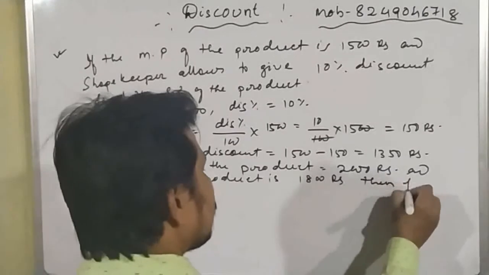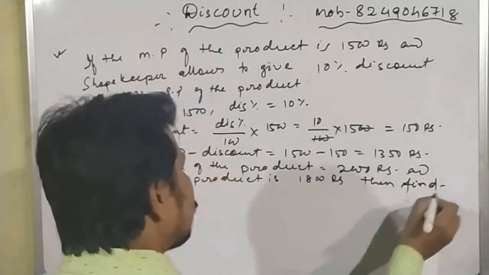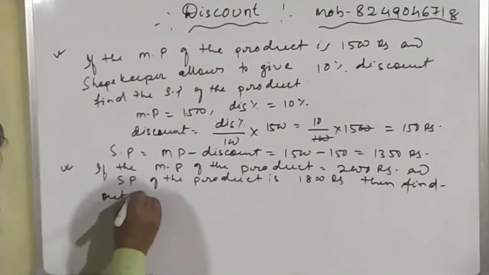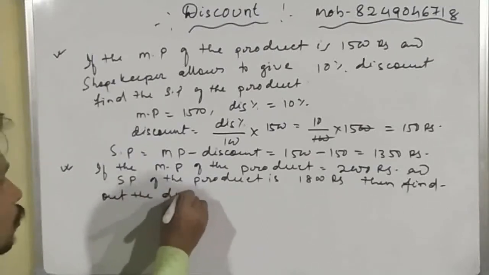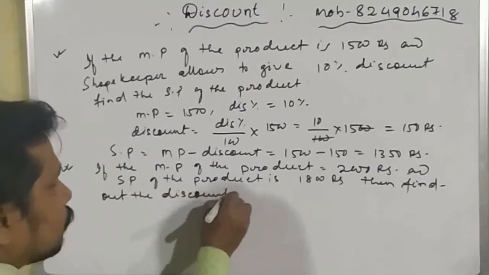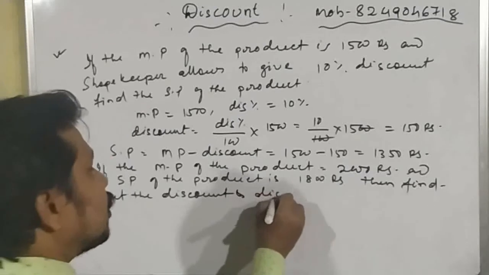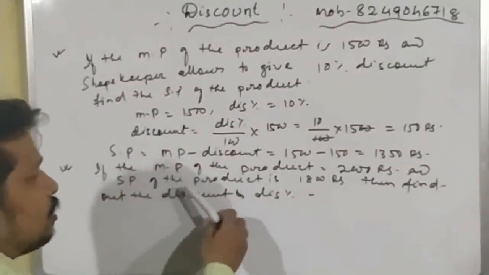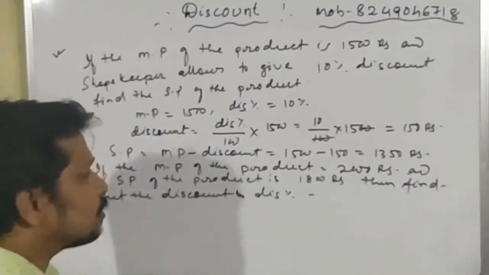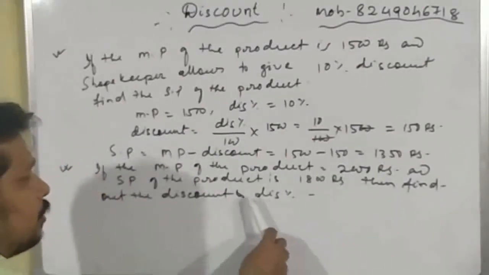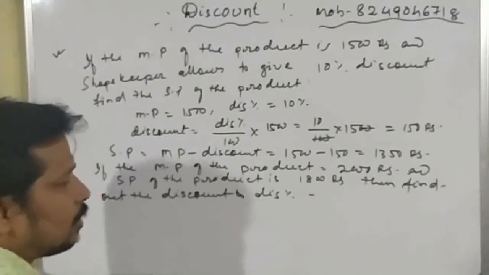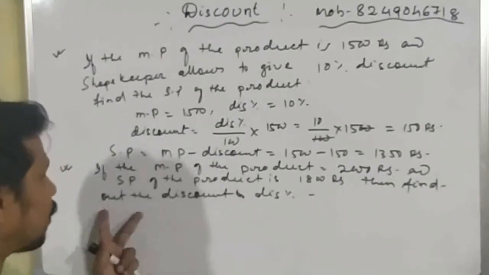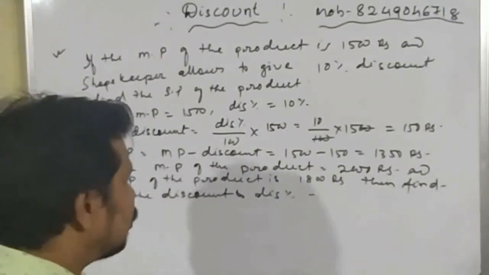Then find out the discount and discount percentage. Here in the question it is given that the mark price of the article is 2000 rupees and the selling price is 1800 rupees, and we have to find the discount as well as the discount percentage.